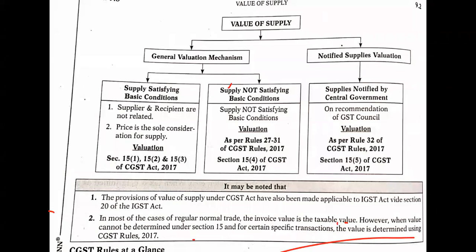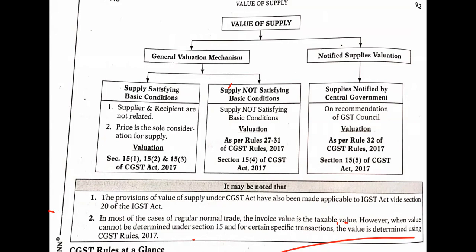So the general valuation mechanism is again subdivided into 2 types. First is supply satisfying basic conditions, and second is supply not satisfying basic conditions. These conditions we need to remember. So the value of supply is broadly classified into 2 types: first is the general valuation mechanism and second is notified supplies valuation. The general valuation mechanism is again subdivided into supply satisfying basic condition and supply not satisfying basic condition.